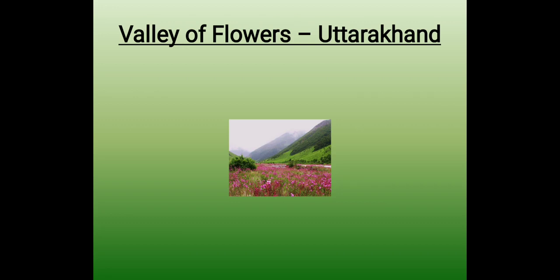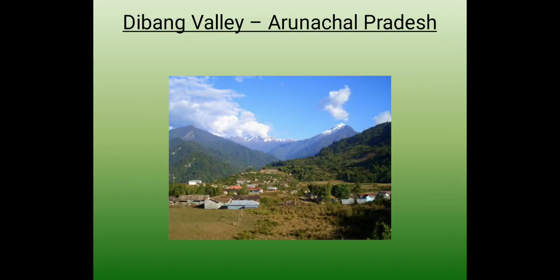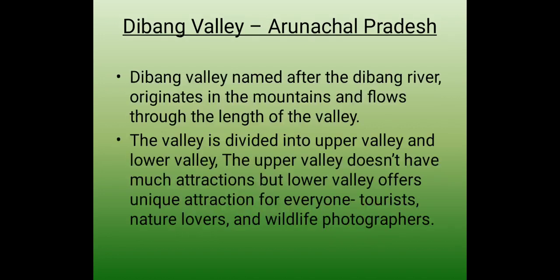Now we will talk about another valley of India, that is the Valley of Flowers, which is in Uttarakhand state. The Valley of Flowers is a beautiful land situated in the high Himalayas of Chamoli district of Uttarakhand. When the sun shines hot in the sky, thousands of different beautiful flowers bloom in this land of outstanding natural beauty.